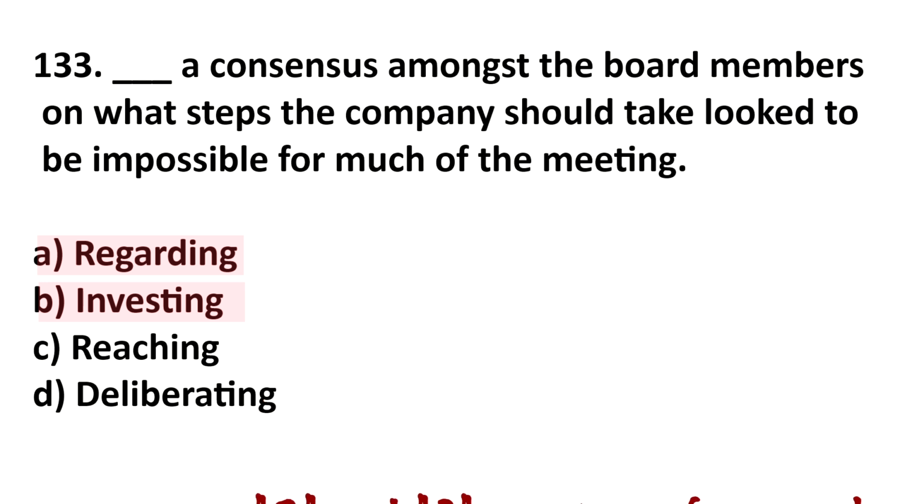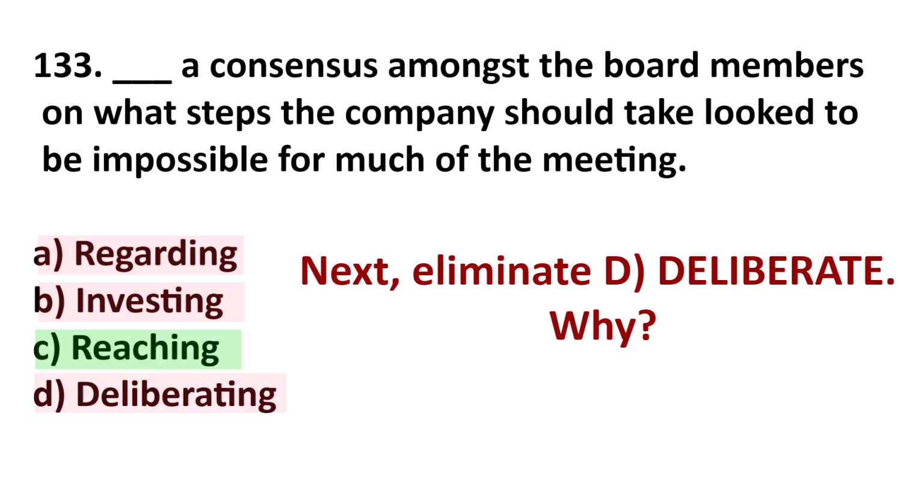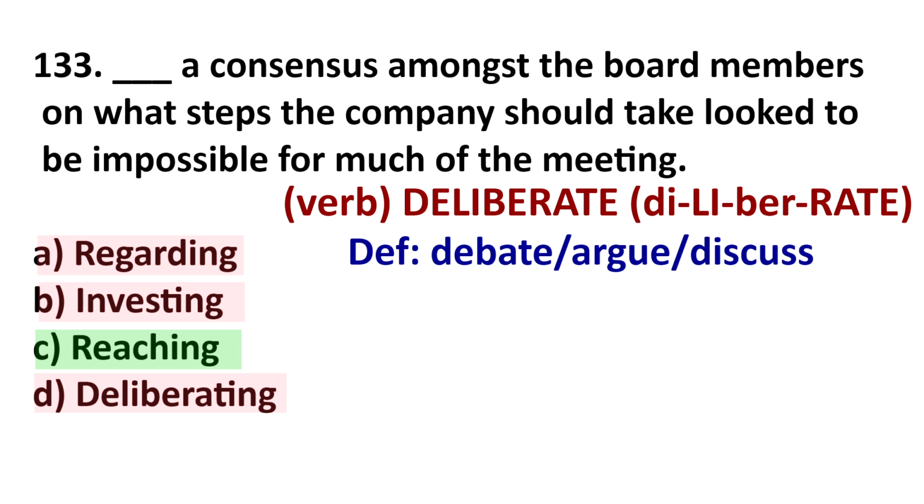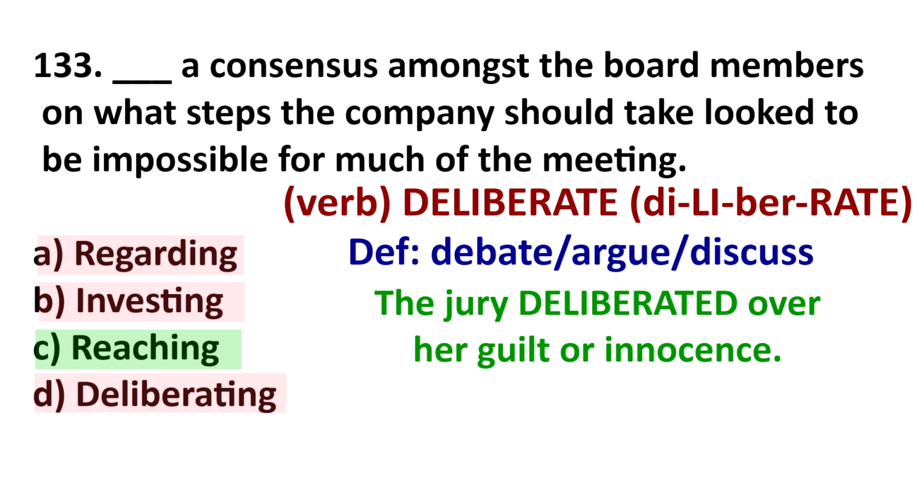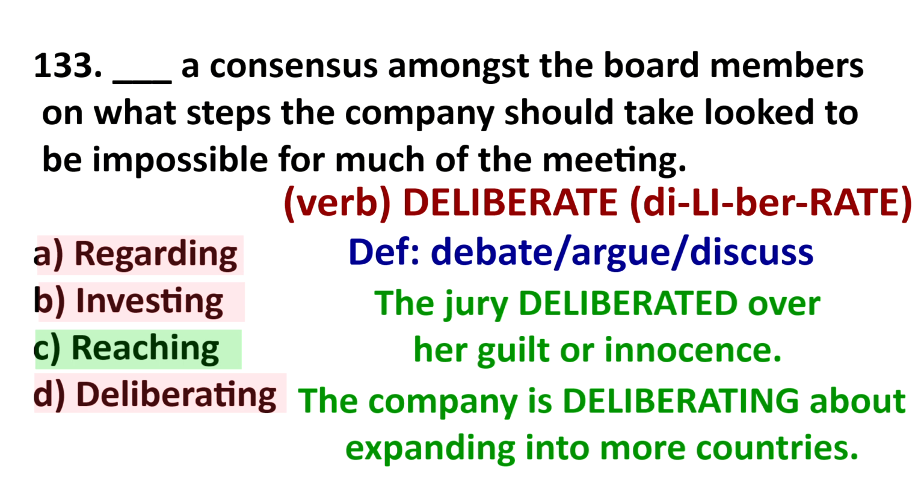Well, we should eliminate D, deliberate. Deliberate means debate, discuss, or argue. Let's look at some example sentences using deliberate. The jury deliberated over her guilt or innocence. So they argued about whether she was guilty or innocent. So they deliberated over this. Example 2, the company is deliberating about expanding into more countries. So they are having discussions and disagreement about whether they should expand.